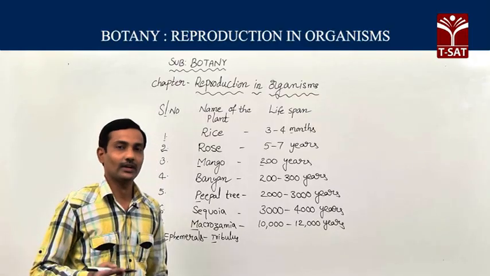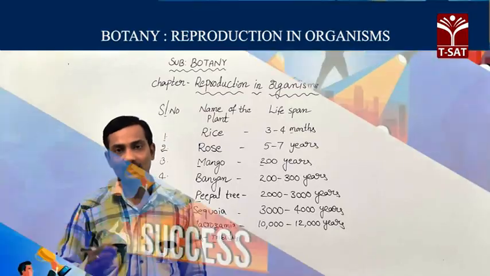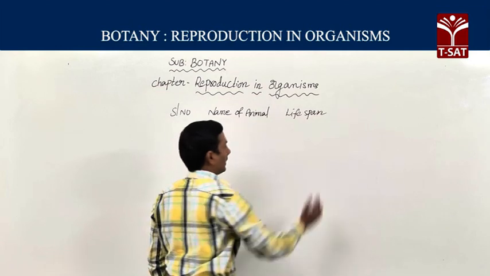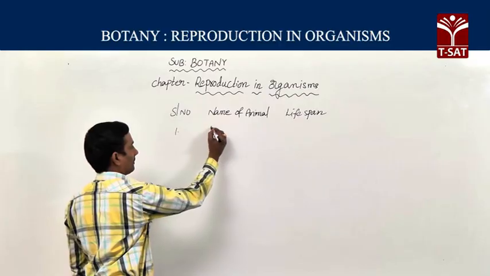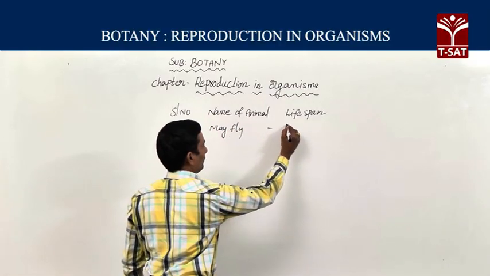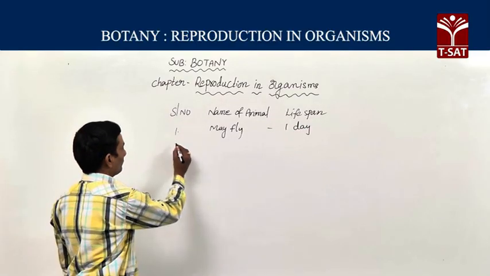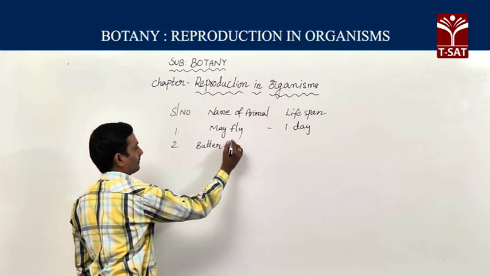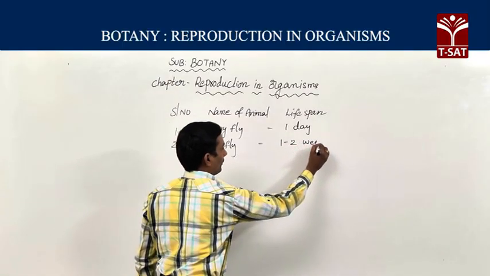Now we are going to study a few animals and the average lifespan of different types of animals. First, insects. Mayfly lifespan is only 1 day. Butterfly average lifespan is around 1 to 2 weeks.